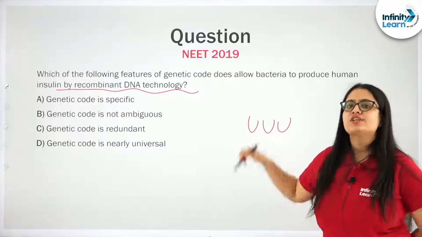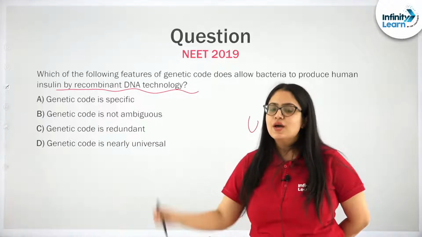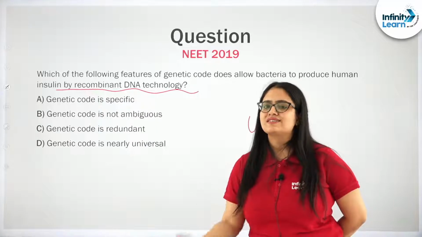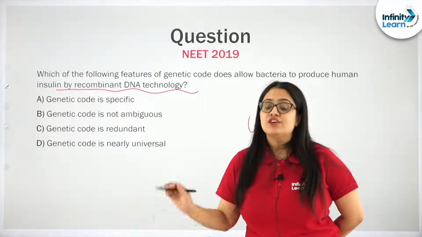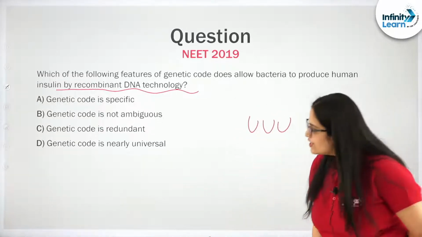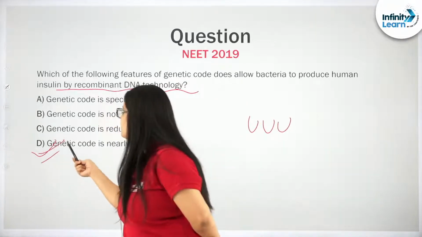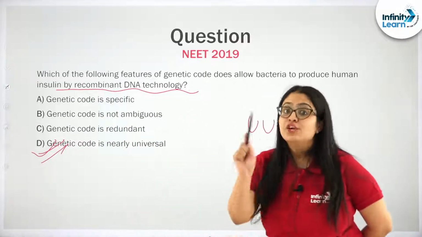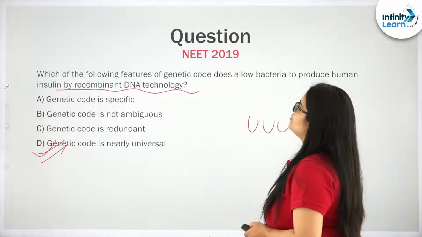The same genetic code in a bacteria will also code for phenylalanine, and because of this salient feature, we are able to synthesize human insulin using genetic engineering inside a prokaryotic cell like bacteria. So, that is the correct answer.